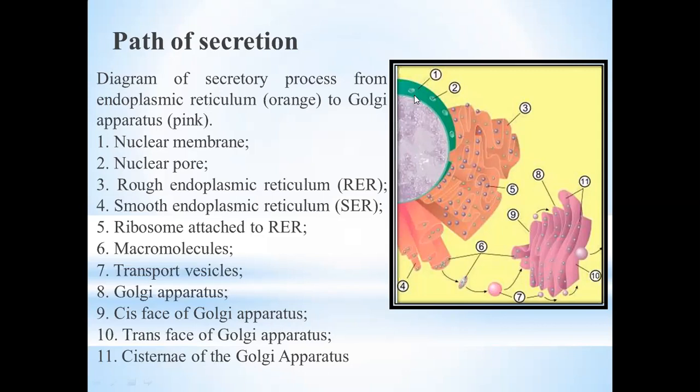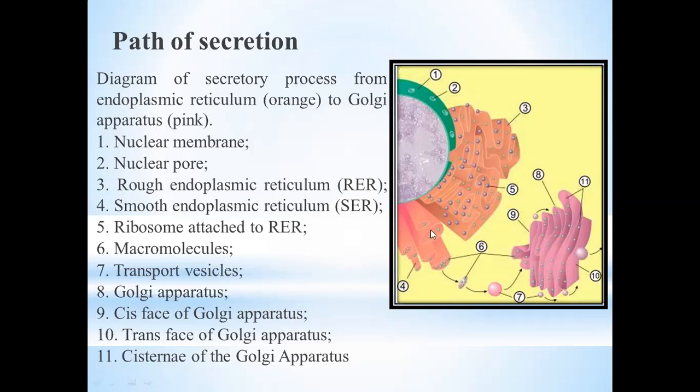First of all, the secretion starts from the nuclear membrane. Here you can see the first one is here. This is the nuclear membrane. Then it moves from the nuclear membrane to the nuclear pore and comes out. After coming out, as you know, the rough endoplasmic reticulum is attached with the membrane of the nucleus. So from the nuclear membrane to the nuclear pore, and then from the nuclear pore to the rough endoplasmic reticulum. After the rough endoplasmic reticulum, we have the smooth endoplasmic reticulum here.